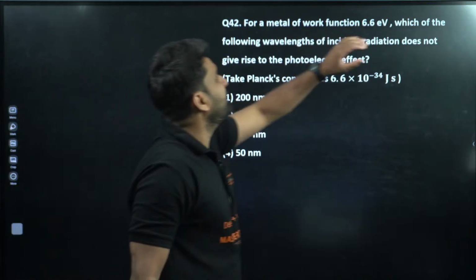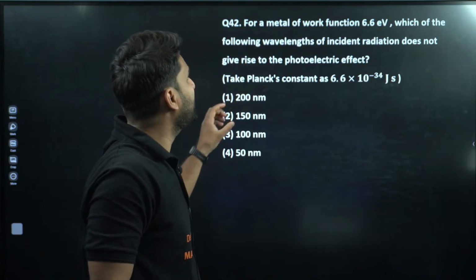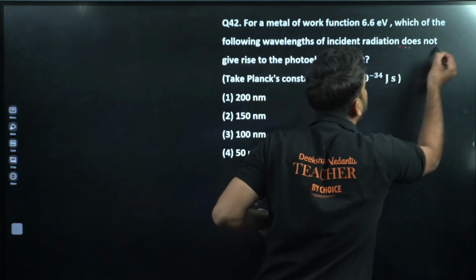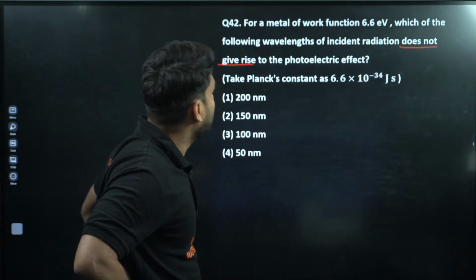For a metal of work function 6.6 electron volt, which of the following wavelengths of incident radiation does not give rise to the photoelectric effect? Oh my god.